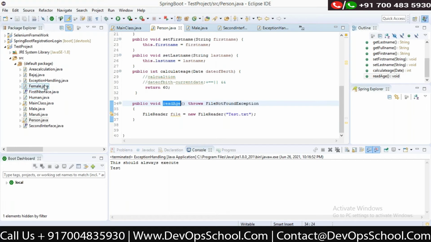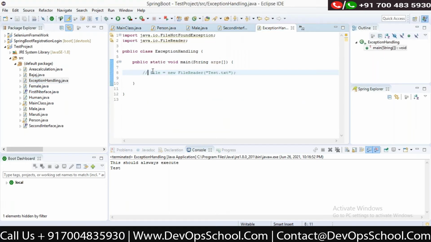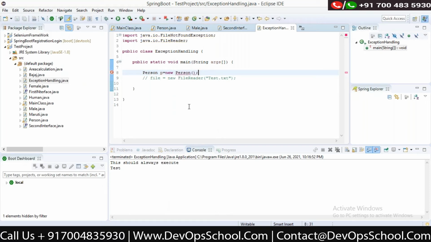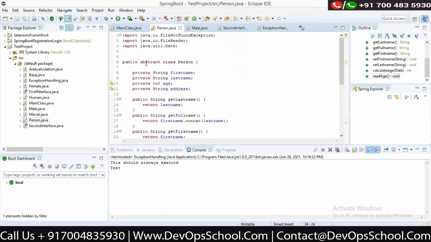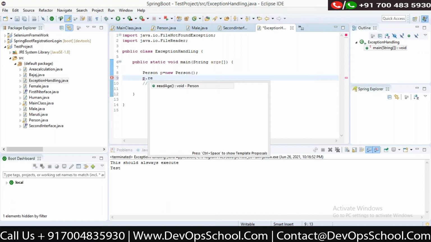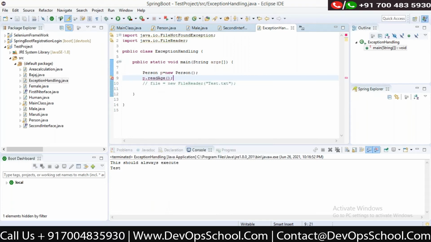So whoever is calling this method, if I try to call it, for example, if I create the object of person, p is equal to new Person, it says cannot instantiate the type Person. Okay, we had created it as an abstract class, so we remove that and keep it as a person only. Now, this is the person p. If I try to read age, see, now I'm getting the error here. Can you see that? Yes.